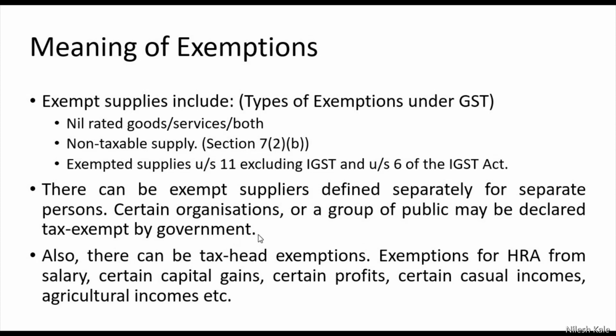Like, one more example, any service which is given by MP, MLA or the representative of the public, then any such service, if they are providing, becomes an exempt service, or any service which is given by the government becomes an exempt supply, or any such supplies which are given by agricultural persons like farmers, that all becomes exempt supplies.